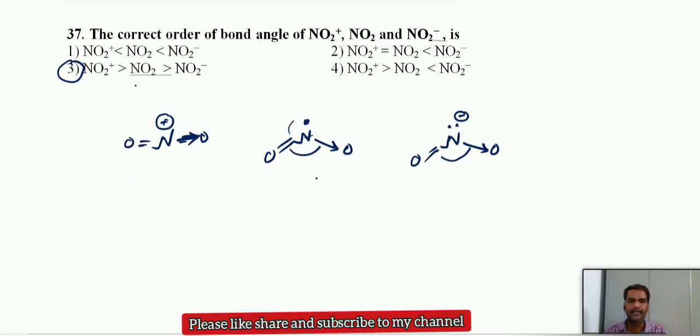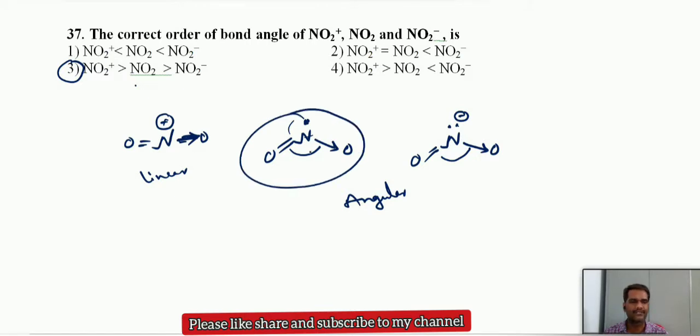And here one more point we should keep in mind. Sometimes they'll ask you the structures also. Here NO2 plus is linear, and both others are angular. Especially NO2 is angular in shape, due to the presence of this single electron. Sometimes they'll ask another type of question, hybridization.